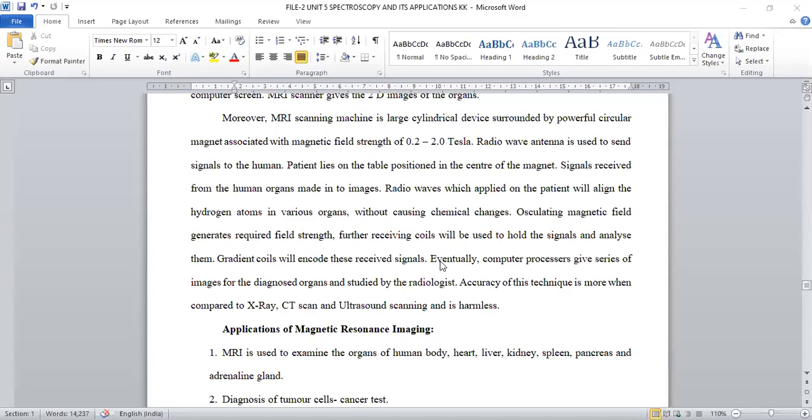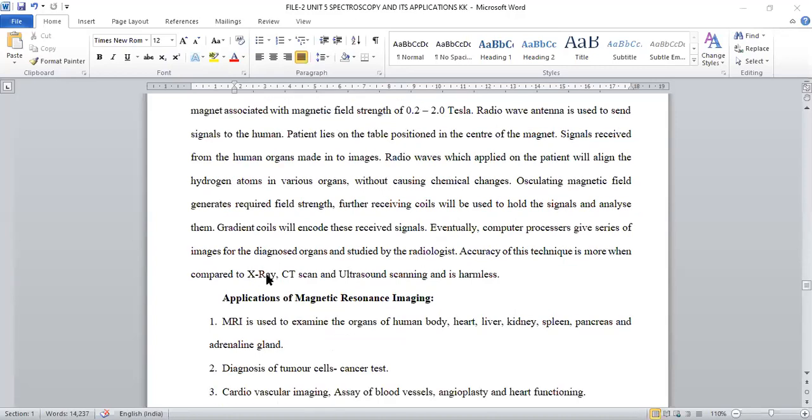So the organs present in the whole body can be diagnosed by using this MRI scanning method. And the most important advantage is that it is highly advanced when compared to X-ray analysis, CT scan analysis, and ultrasound analysis also.